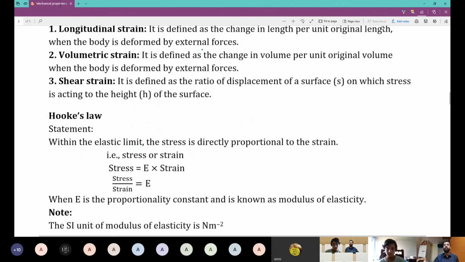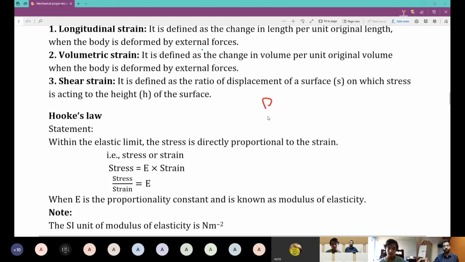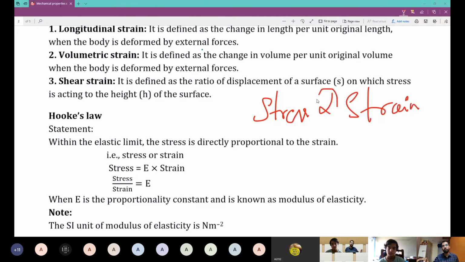Now we'll again write a neat equation. Stress is proportional to strain. Do we like the proportionality symbol? No. Why? We cannot calculate with it.